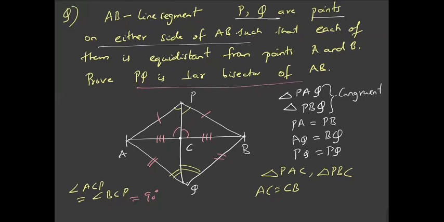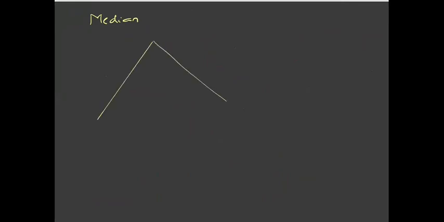Okay, so let's move on. Let us discuss some important things in a triangle which you have already studied in your earlier classes. Let us discuss what the median in a triangle is. Consider a triangle ABC.